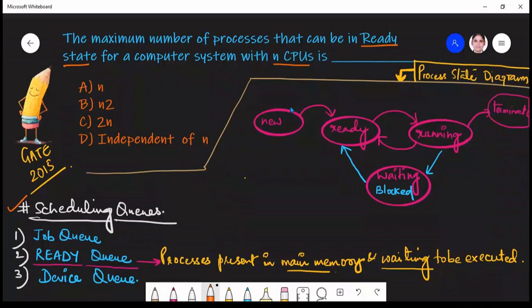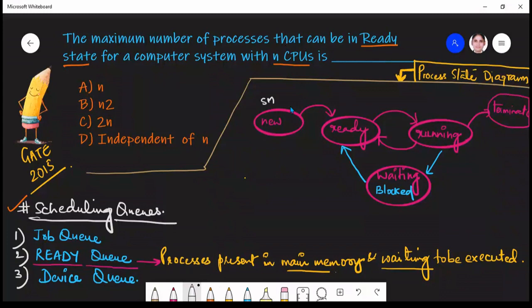Now also let's understand the process state diagram to better understand this question. So in this process state diagram, generally we have five main states. If I talk about the new state, a process is said to be in new state when a program present in the secondary memory is initiated for execution. So here these are all the available processes, but they have not yet arrived into the main memory. They are just waiting in the secondary memory, right?